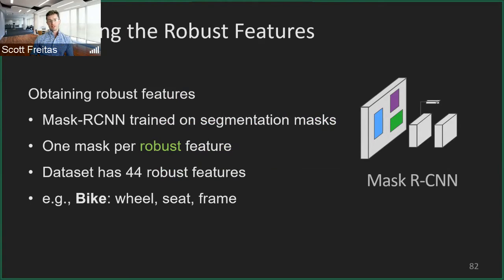So the first step is to extract the robust features and attain these different kinds of robust features from each image. In order to do this, we use a Mask RCNN model trained on segmentation masks, very similar to the one previously shown. There's one mask per robust feature. The dataset has 44 robust features. For example, that could be the bike as previously shown, and the robust features would be the wheel, the seat, and the frame.